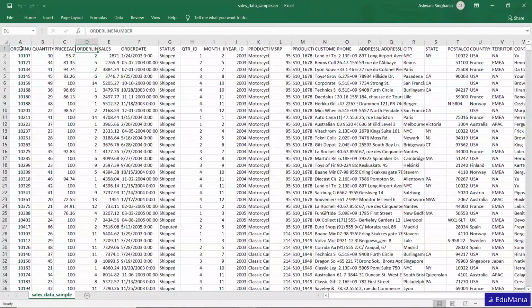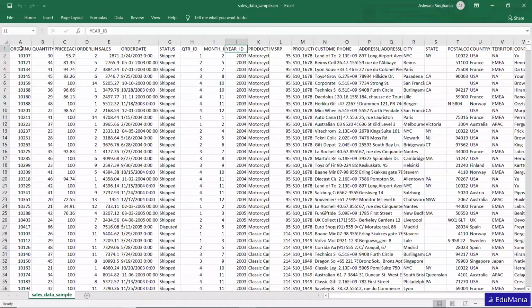This is the product line, that may be anything, and then there are sales. This is the order date, and the status: shipped, in process, whatever. And then this is the quarter ID, the first quarter of the year, second quarter, third quarter. And this is the month, first month, second month, up till the 12th month.